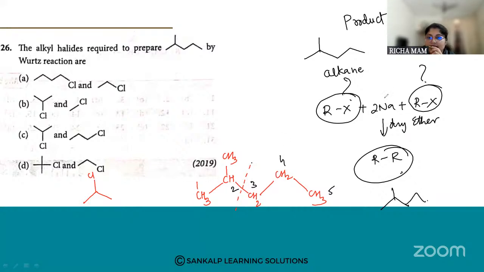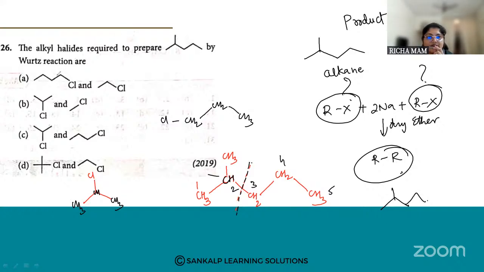So if I break the compound from here, one compound I'm going to get is CH3, CH, CH3, and at this position I introduce one Cl, one alkyl halide. Then another will be Cl, CH2, CH3. So this is propyl chloride.